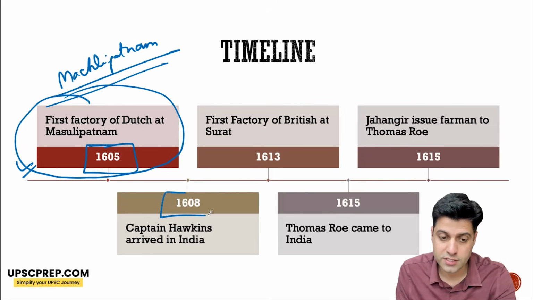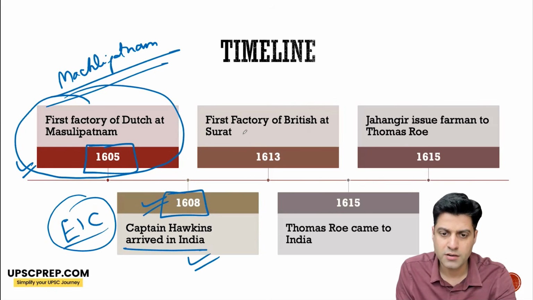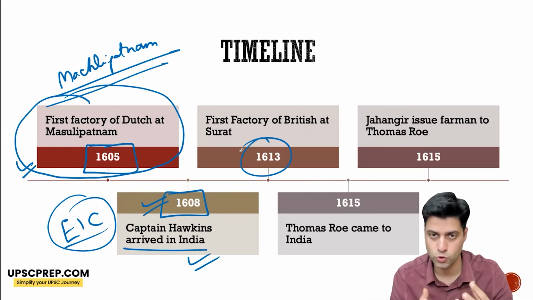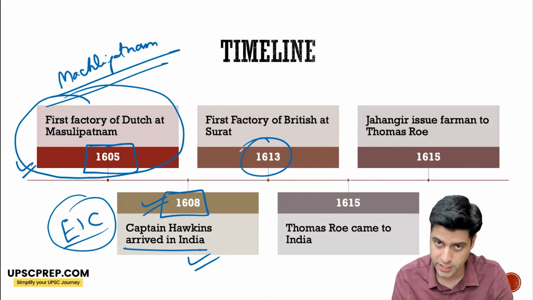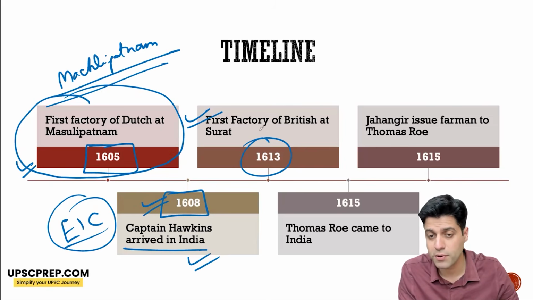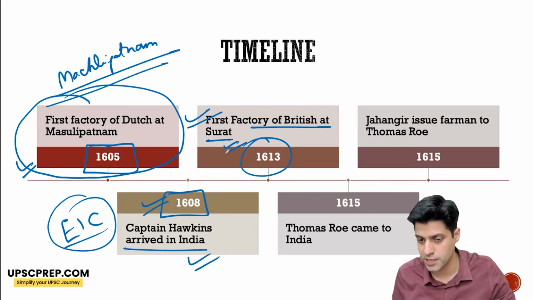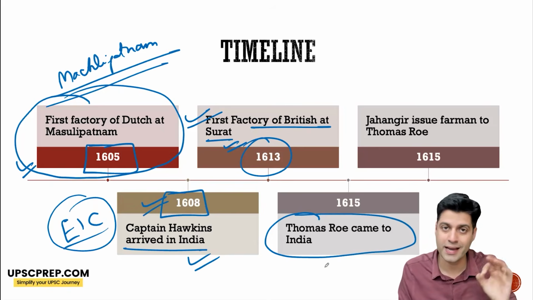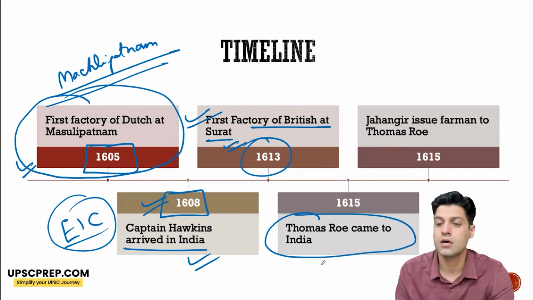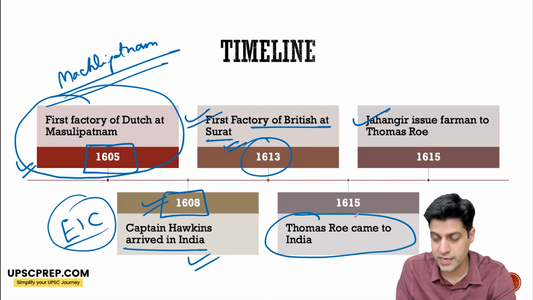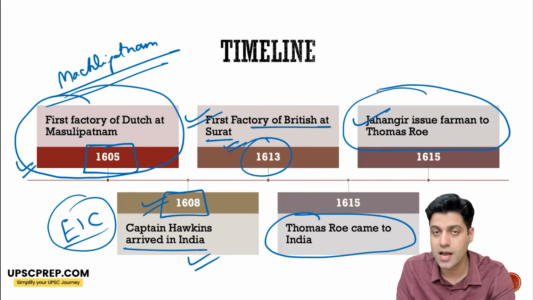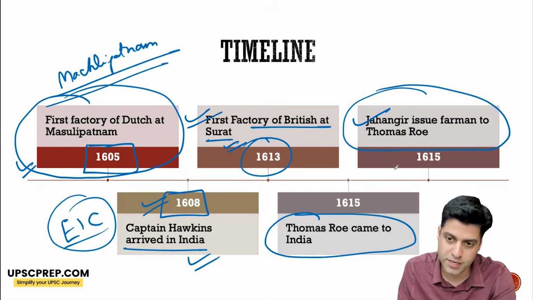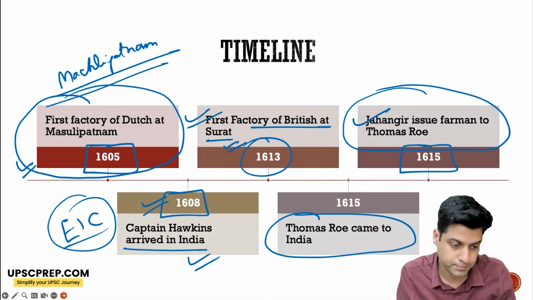Then Captain Hawkins, on behalf of the East India Company, arrives in India. See, their outposts, their trading posts had been established earlier, but the English East India Company's first proper factory was established in Surat. Thomas Roe, the official ambassador to Jahangir's court, sent by the English monarch, met Jahangir the same year, and Jahangir issued a farman that yes, you can establish factories. And this meeting was pretty important, often depicted in pictures.